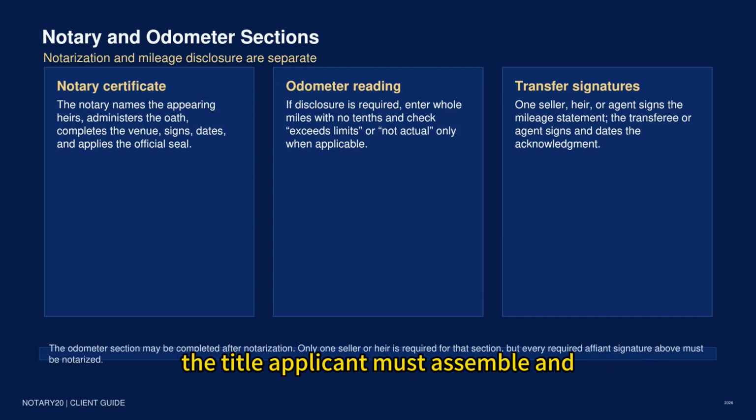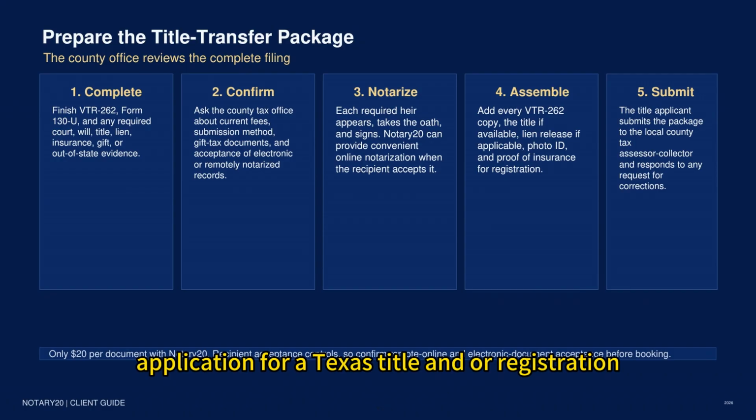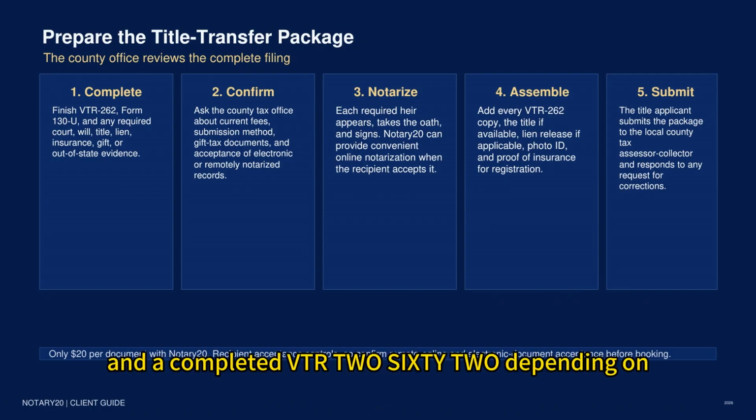The title applicant must assemble and submit the complete package required by the county tax assessor-collector. TXDMV instructions identify Form 130-U, application for a Texas title and/or registration, and a completed VTR-262.